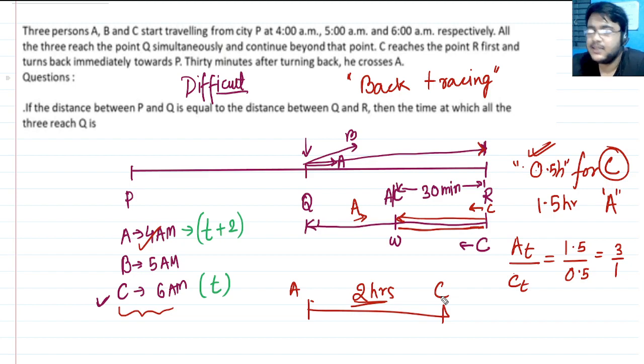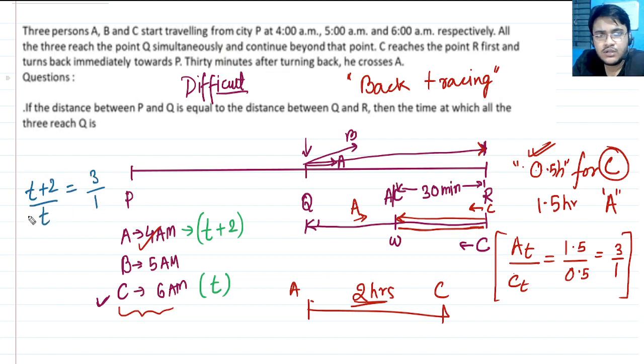Okay, let's see. Now from this point onwards, I can think of some other ways, but for somebody who is totally a newbie to CAT preparation, what I will say is, I know that AT we have already assumed is T plus 2 and CT is T, and this is equal to the ratio 3/1.